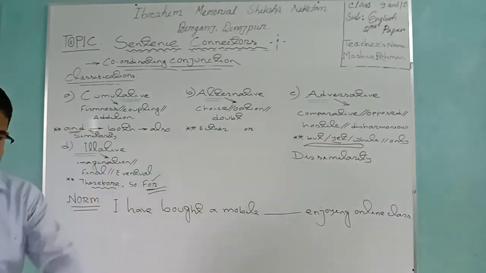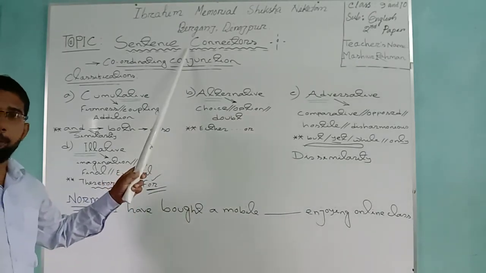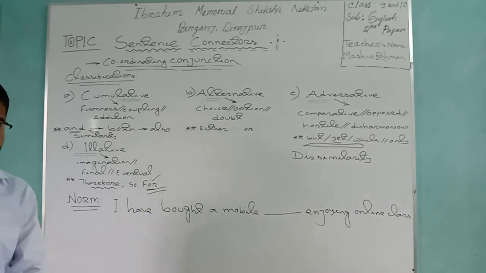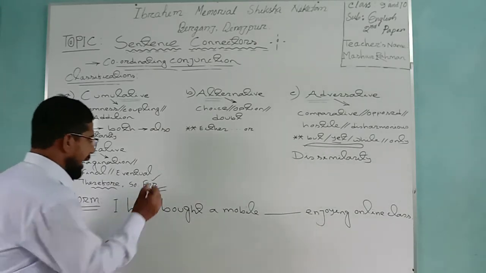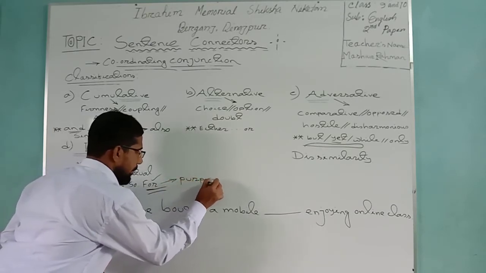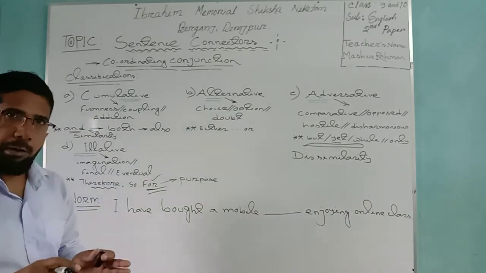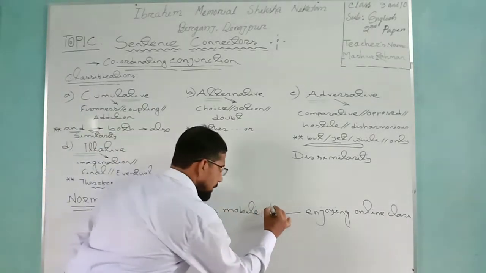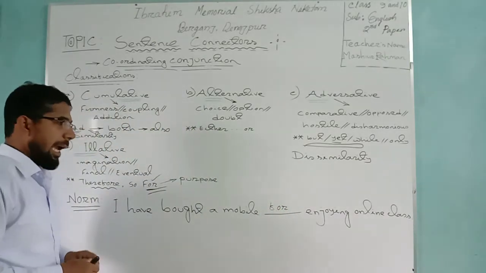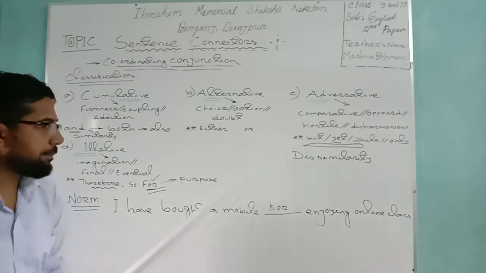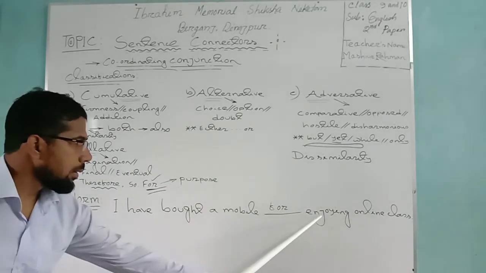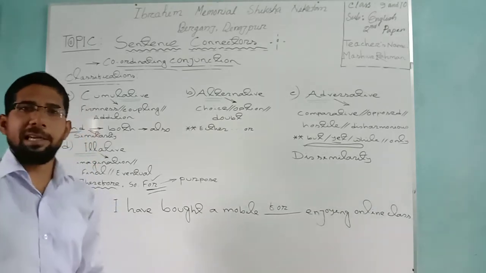In my previous topic of sentence connector, I told you the discussion of concluding sentence. In that conclusion sentence, I told you where "for" can tell you meaning. For can tell you meaning in the sense of purpose. Purpose means synonym as a result. If I want to ask a question, why have I bought a mobile phone, dear student? What can be answered? Enjoying online class.